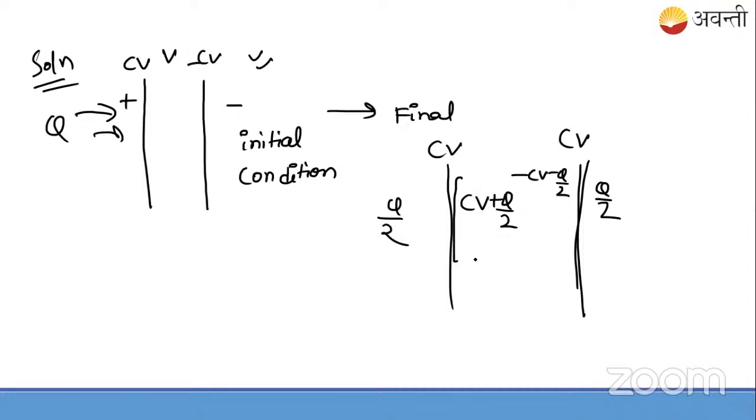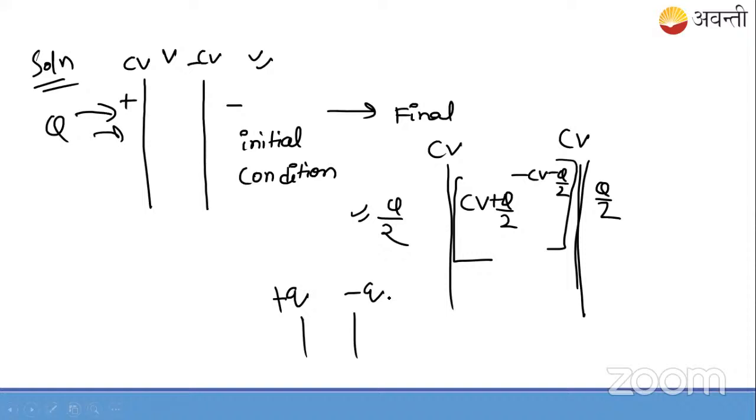If the doubt arises why this is like this: if this is Q by 2, the remaining gets added to it, so this will be CV plus Q by 2. And if this is minus CV, internally it will be minus CV minus Q by 2, because we know the internal capacitor plates have charges of opposite nature and the same magnitude.